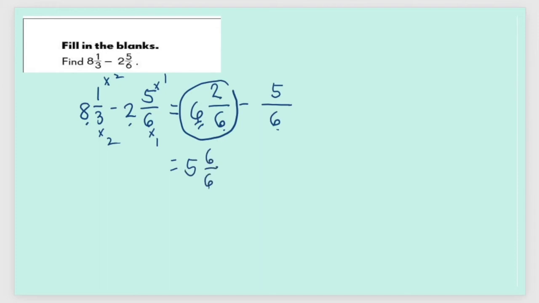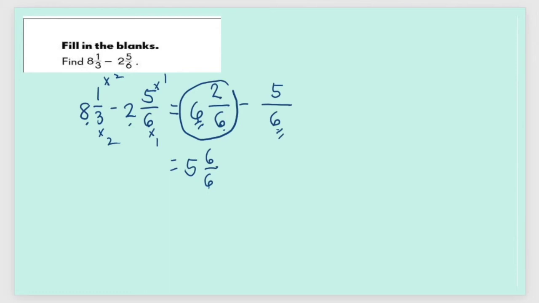Because 6 over 6 is equivalent to 1. And 1 plus 5 is 6. So their values didn't change at all. Now why did I choose 6 over 6? It is simply because I need to think of a fraction which will make it easier for me to work with the second fraction, 5/6.